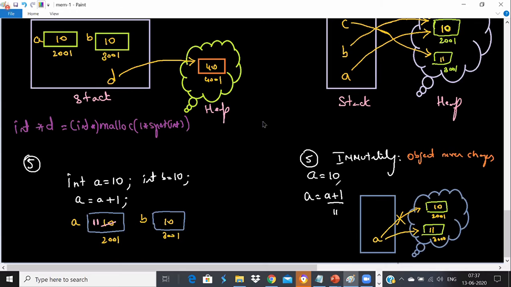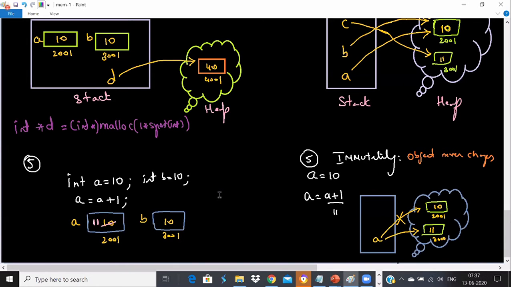Once the object gets created with a value called 10, it will remain 10 only. Because when I say A is equal to A plus 1, it's trying to create an object called 11. It checks, do we have an object called 11? No, we don't have an object called 11. So it creates a new object called 11 now.